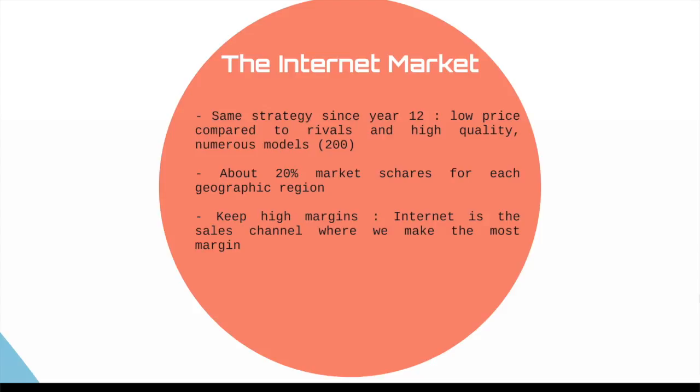And on this market we have the highest margin, so it's an important channel for us, and it enabled us to make quite a lot of profit.